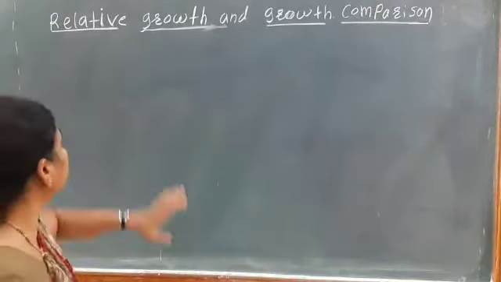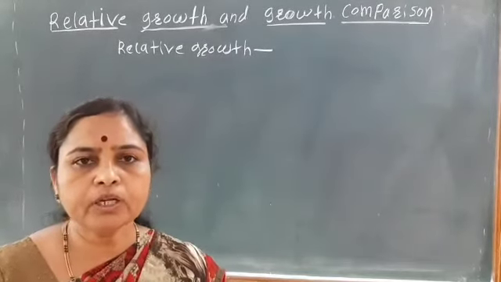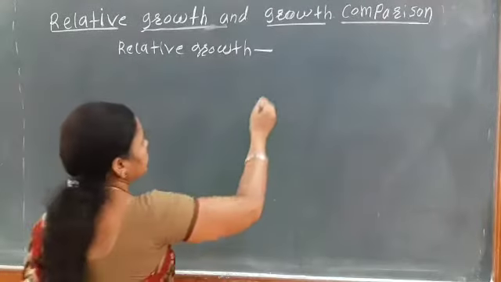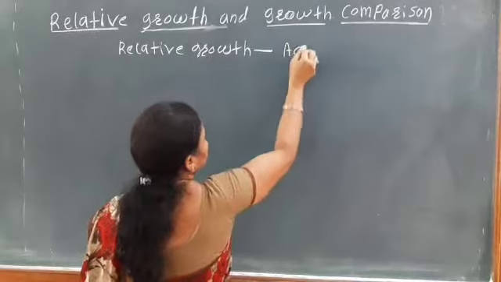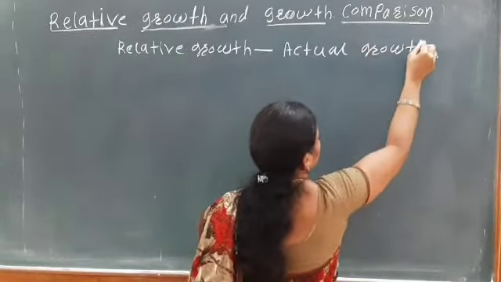In short, it is the actual or absolute growth of an organism per its initial growth.